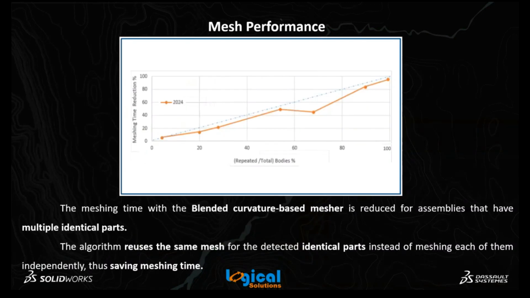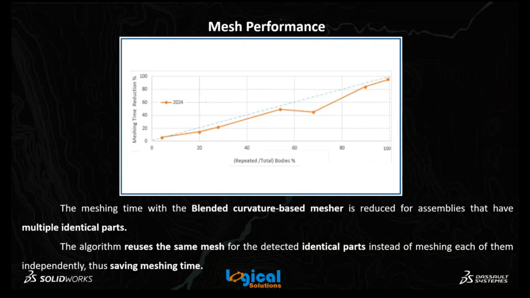Next enhancement, mesh performance. Here the mesh time is reduced by identifying the identical parts, and by using the blended curvature based mesh, a similar mesh is imposed on multiple identical parts. This uses the same mesh and the time is considerably reduced.